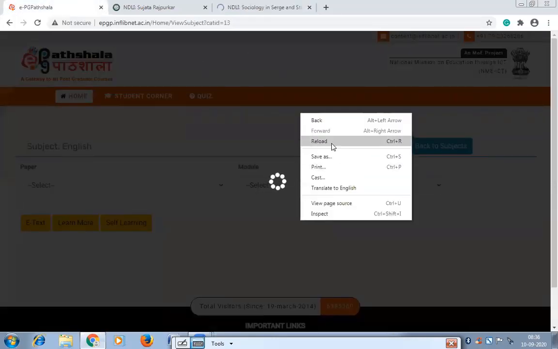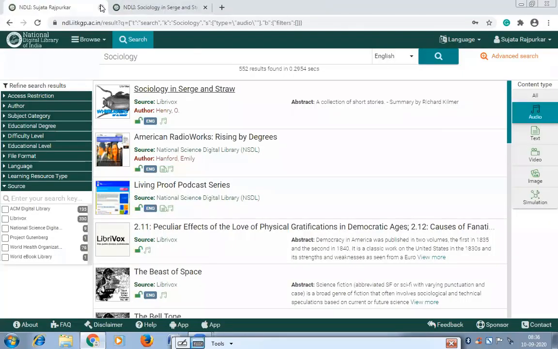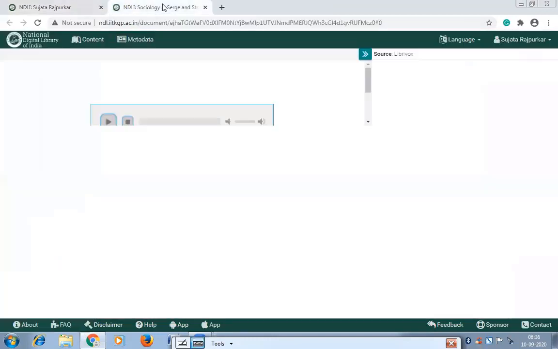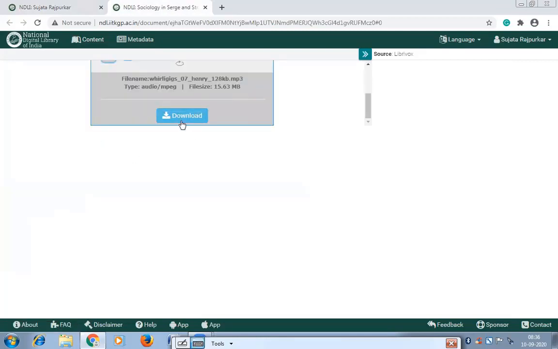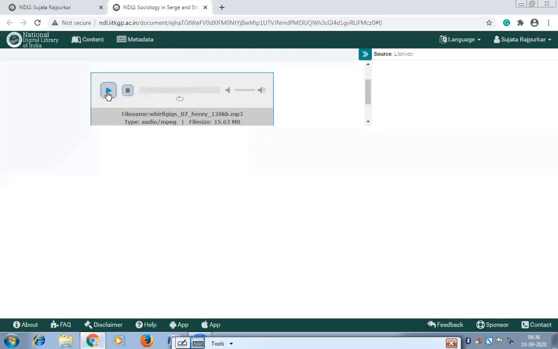It is still going on. There is some problem with the EPG Pathshala server. Since yesterday, we are not able to access it. Okay, so this is the audio book. It will allow you to download, but I am not downloading now. You can download it, keep it with you, and listen to this book anytime. You can play here also, I suppose. Okay, you can explore it later on.